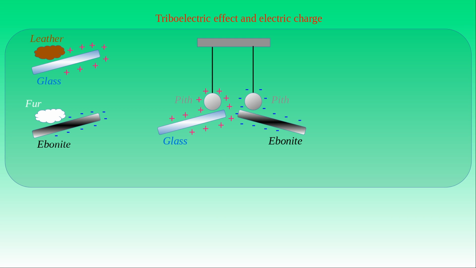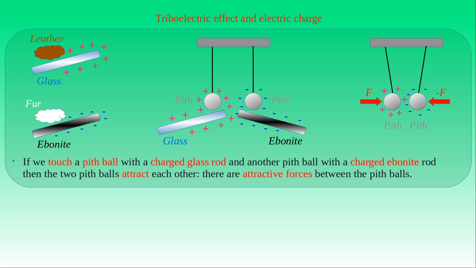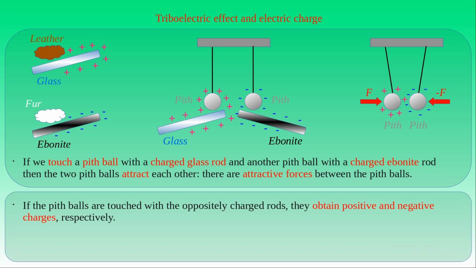If we remove the rods, we see that the pith balls move towards each other, which indicates that they attract each other. This means there are attractive forces between the pith balls. We can interpret this effect in the following way. When the pith balls are touched with the oppositely charged rods, they obtain positive and negative charges respectively. Then the electric charge can be transferred by contact.